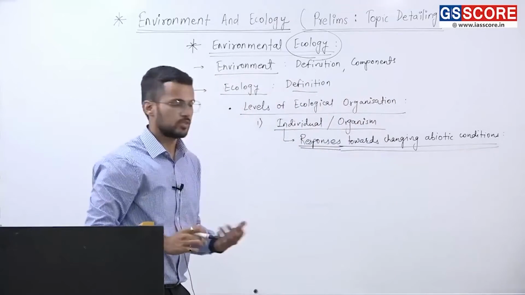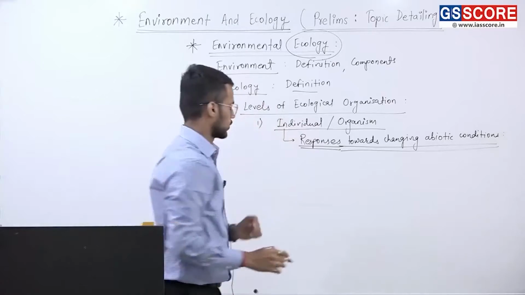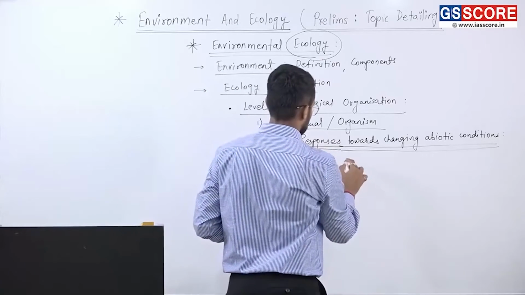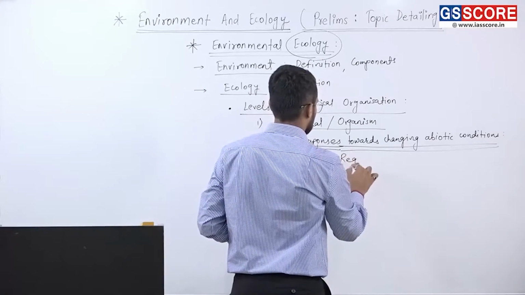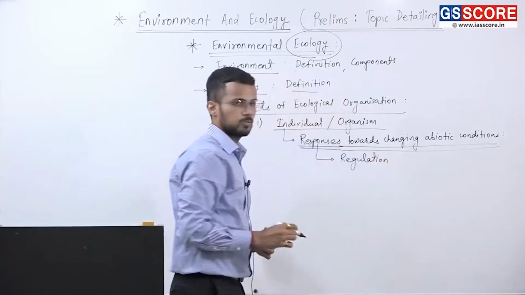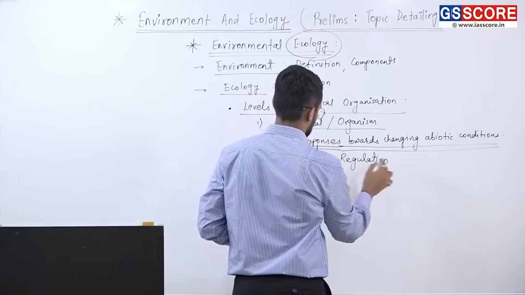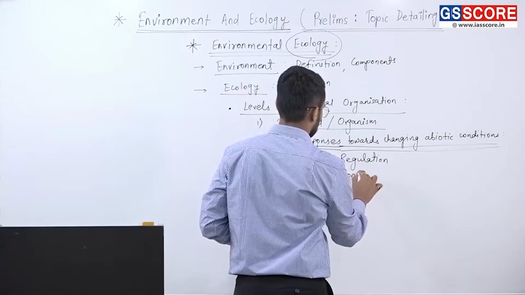Which are those responses? Those responses are primarily four. First response is regulation. Second response is conformation.